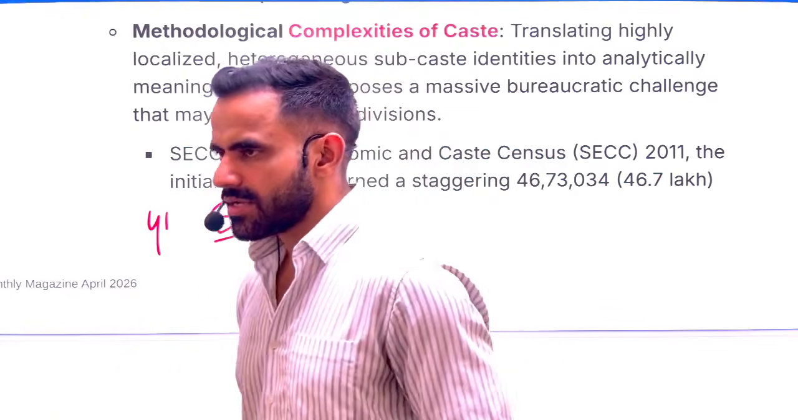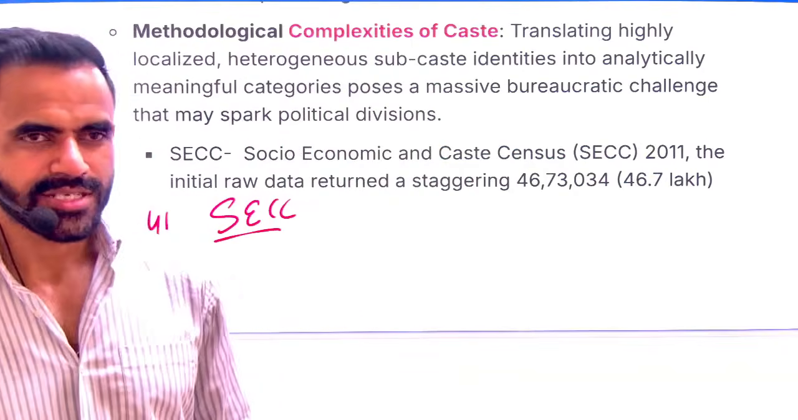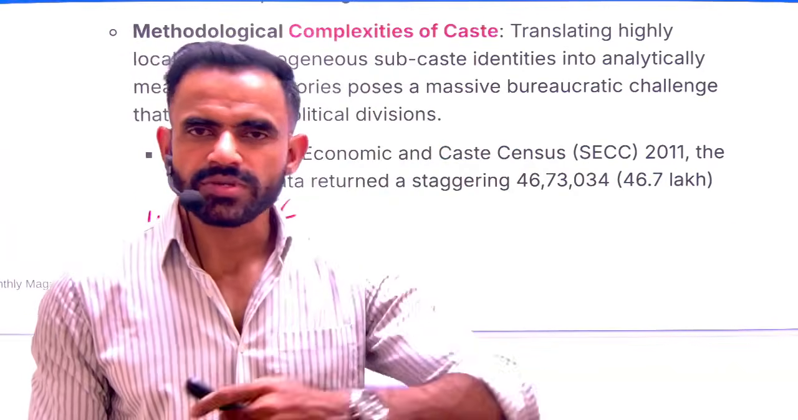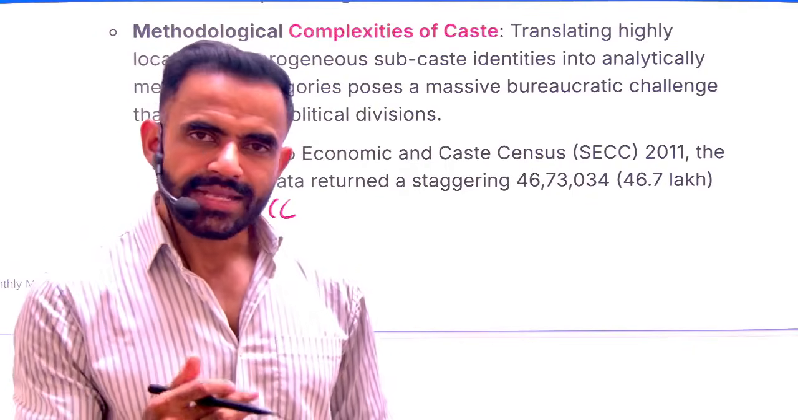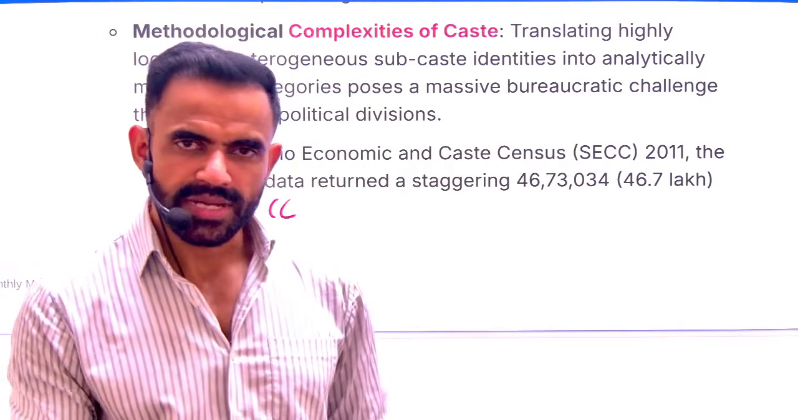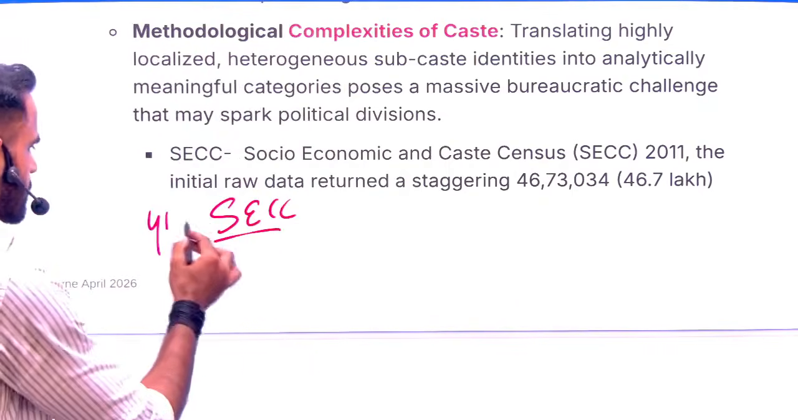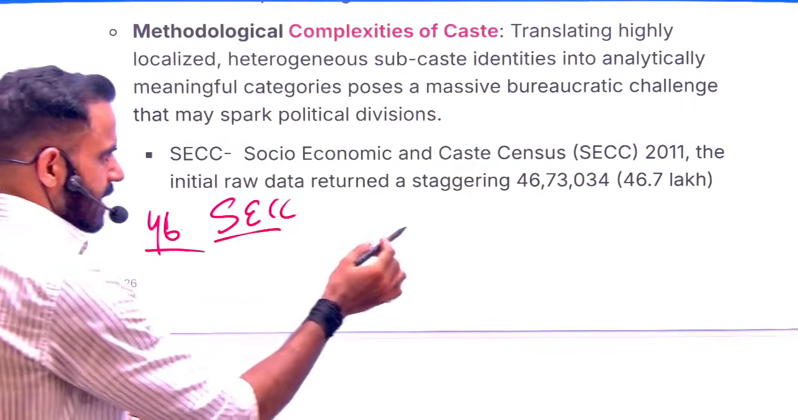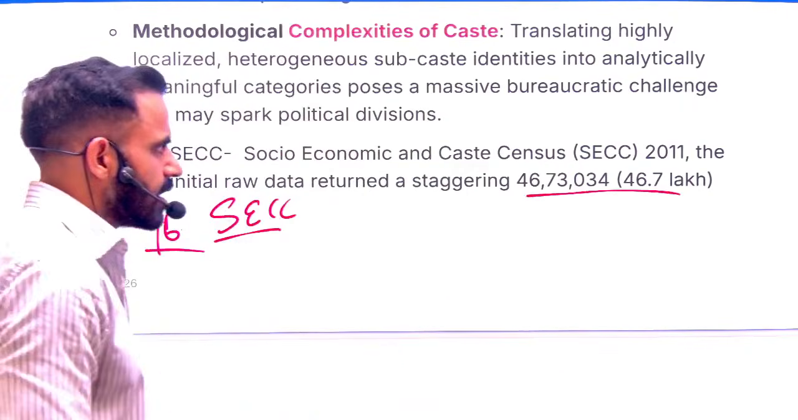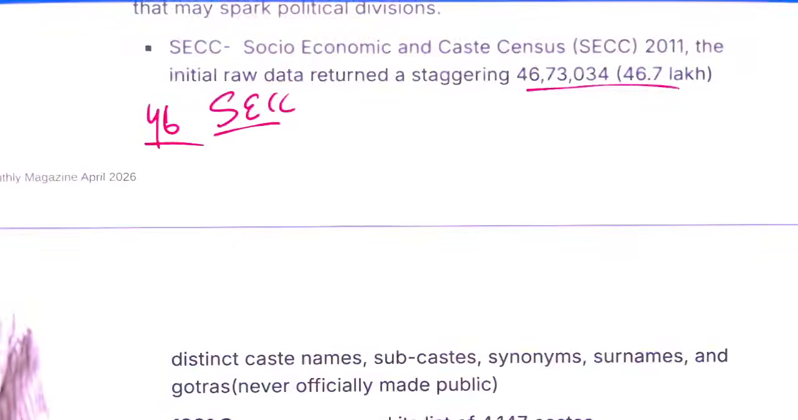And that's why this data does not make much sense, because you cannot have this wide a classification, and that's why this data is not in the public domain. It is as per the media report itself. So you need to remember this. This is going to be 46 lakh, exact data: this is 46.7 lakh caste and subcaste groups that were classified.